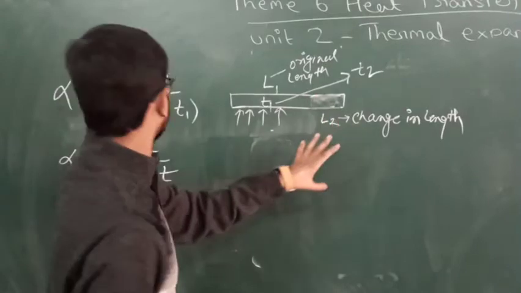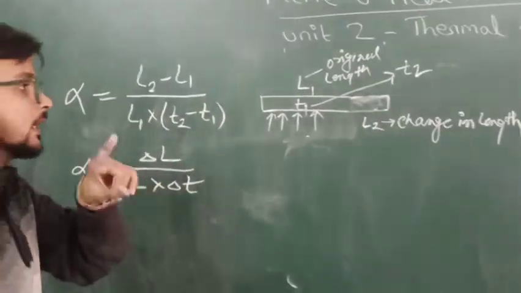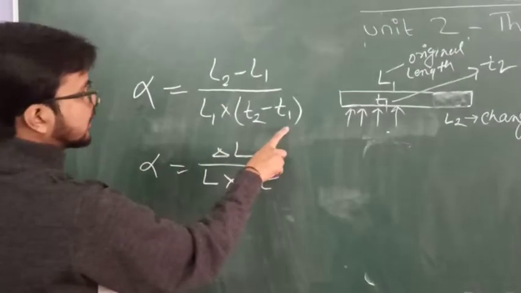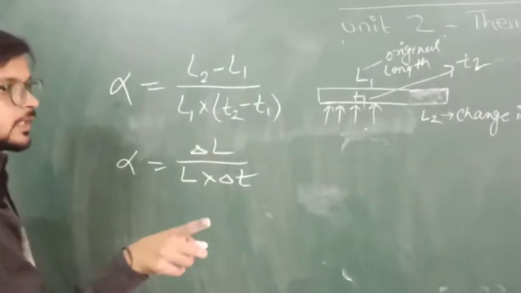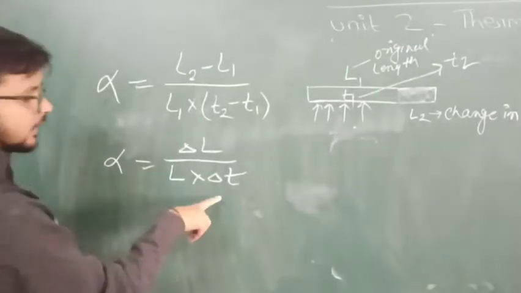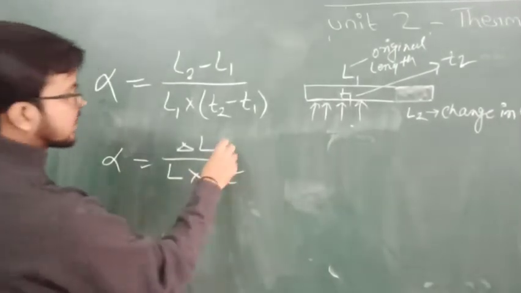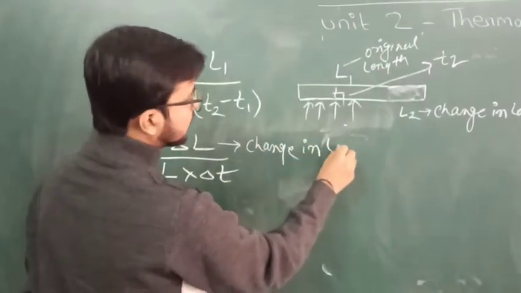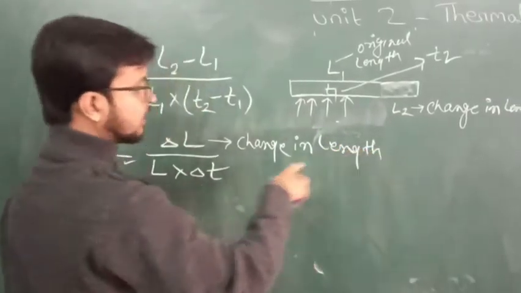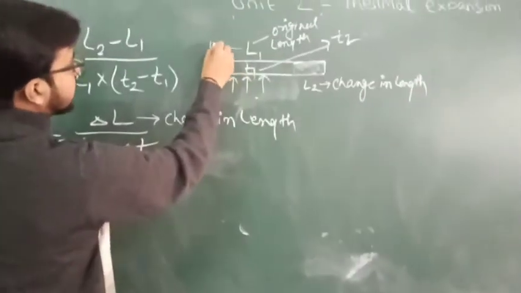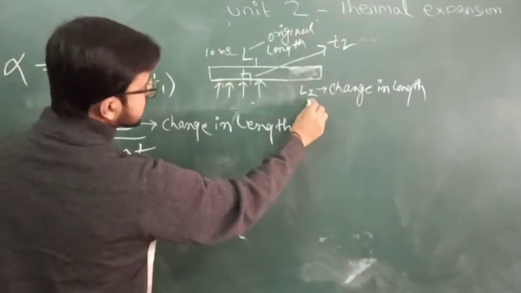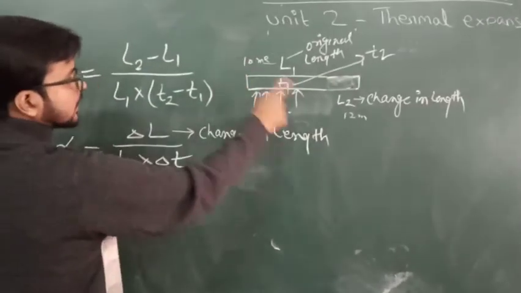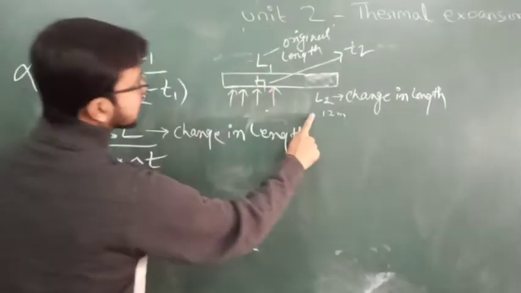Now the linear expansion coefficient alpha is equal to (L2 minus L1) upon L1 multiplied by (T2 minus T1). Delta L represents change in length, and delta T represents change in temperature. How much is the change in length? Suppose the first length is 10 meters and after that the length changes to 12 meters. Then L2 minus L1 is 12 minus 10, which means 2 meters change.